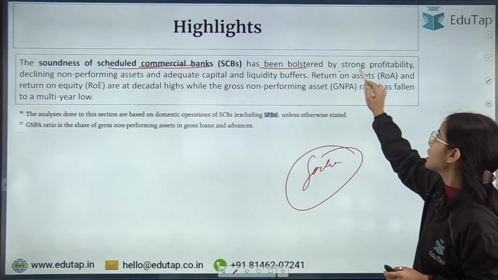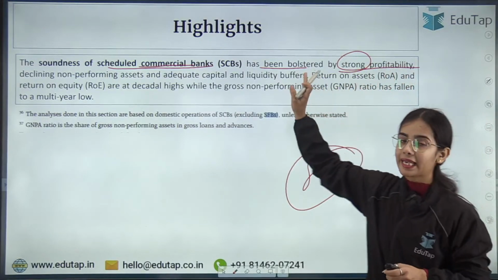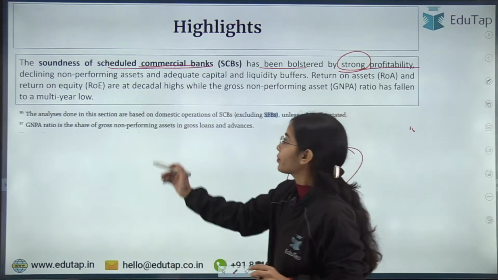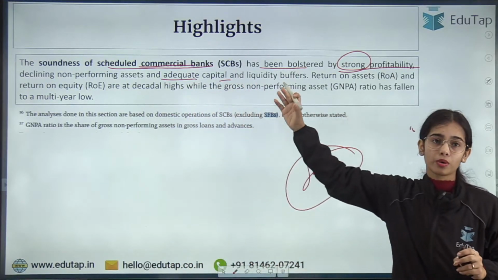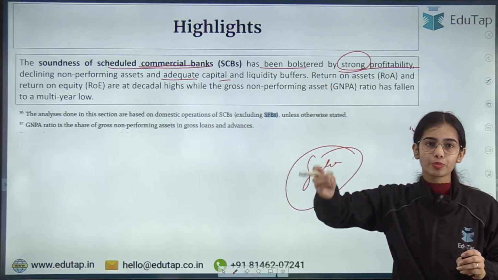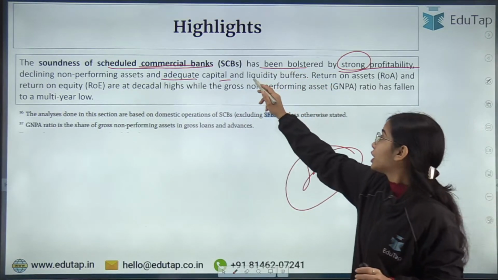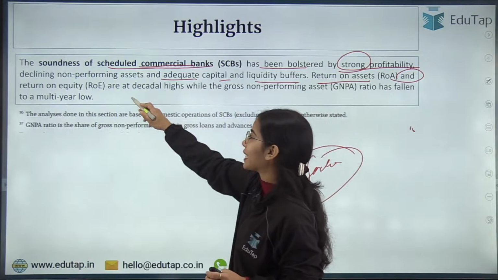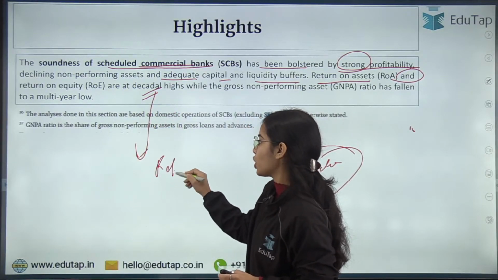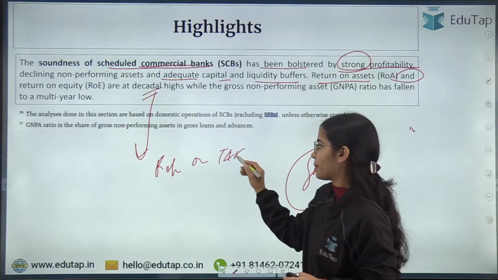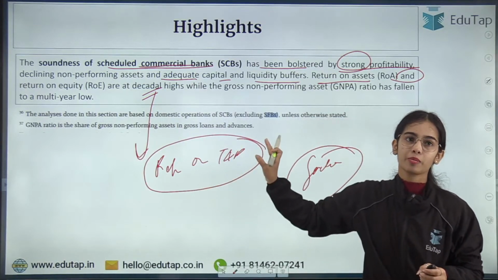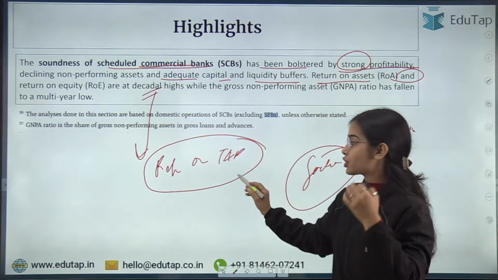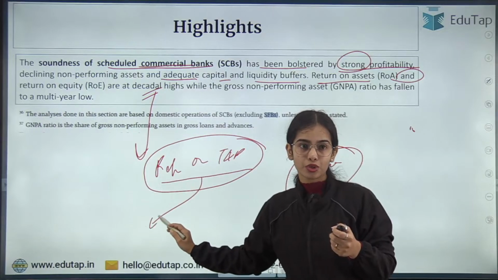This has been bolstered by strong profitability and declining non-performing assets. Profitability is increasing, the NPAs are decreasing, adequate capital is held by the banks, they are keeping good provisions, and good capital and liquidity buffers are also being maintained. Return on asset and return on equity are at decadal highs. This we have discussed in the report on trend and progress in banking. I suggest you see that report, because the data is given there for ROA and ROE. I have taken a session on the report on trend and progress, so you should see that session also.